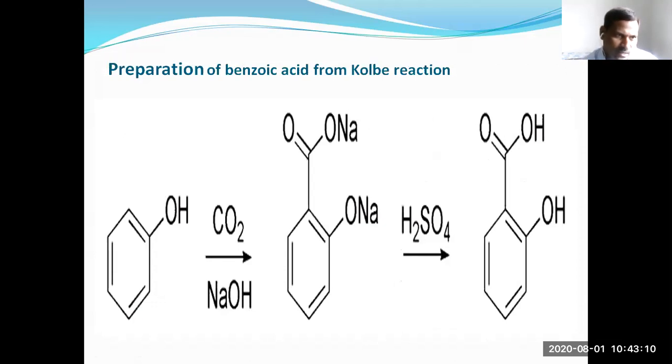Another preparation is the Kolbe reaction. Phenol reacts with carbon dioxide in the presence of alkali. You get sodium salicylate, the salt of ortho-salicylic acid.